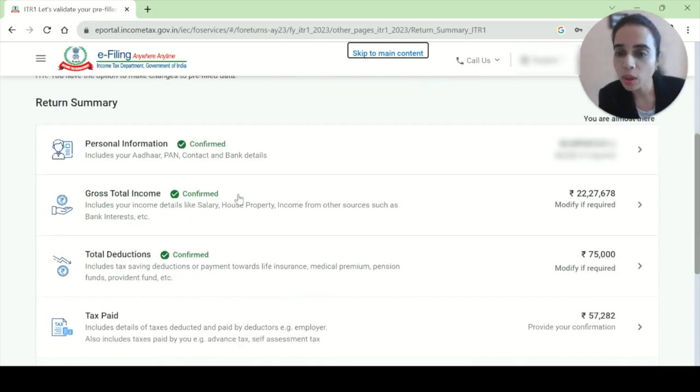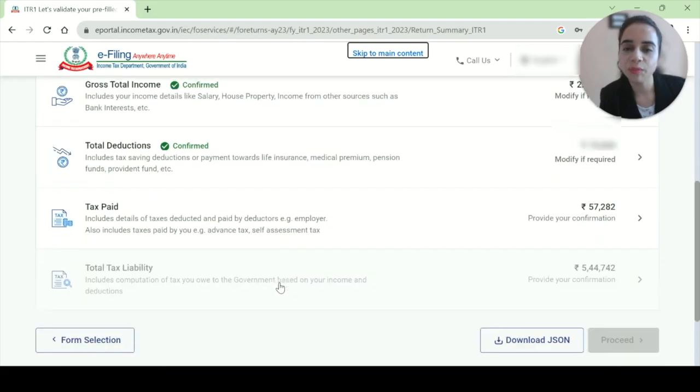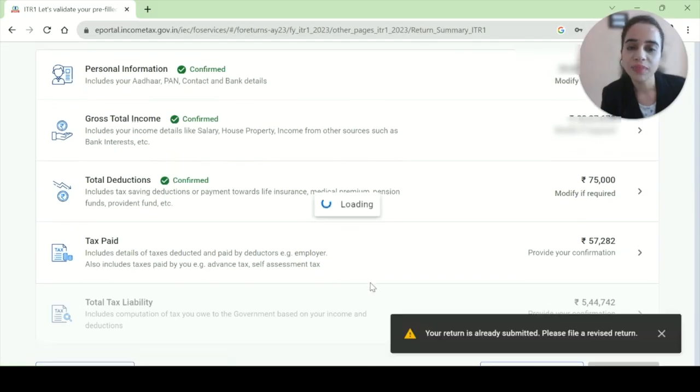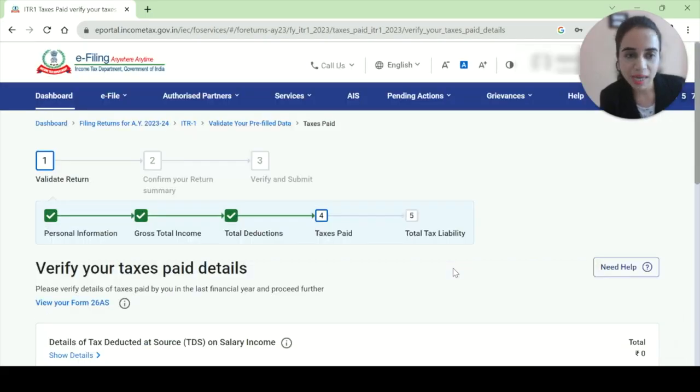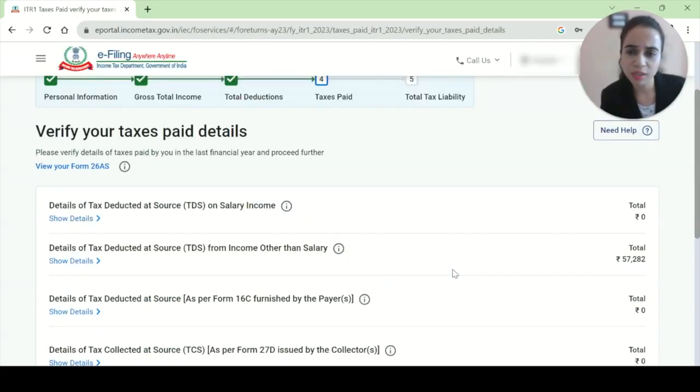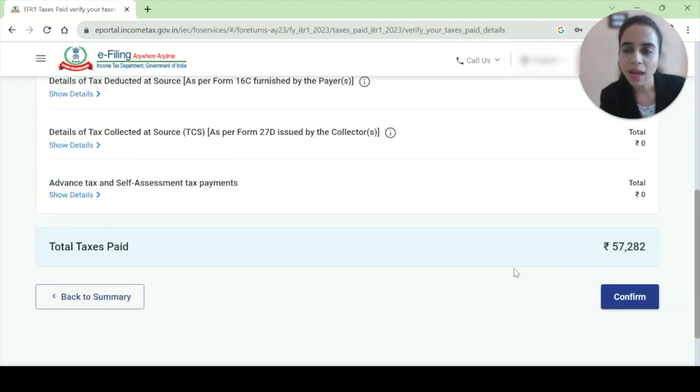Now you can see all these three are confirmed. Now the tax paid, this 57,282 is the tax paid. It's not actually paid, but it is by way of TDS, or it is by way of advanced tax. It could be by way of self assessment also. So it is by way of TDS. So the TDS is 57,000. All right. Yeah, I'll say I confirm.